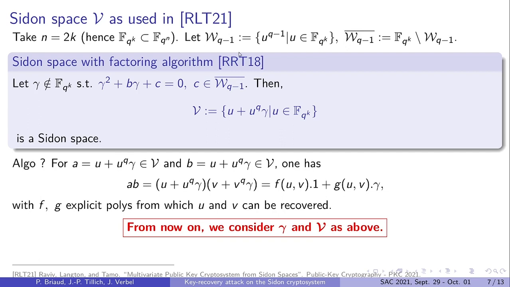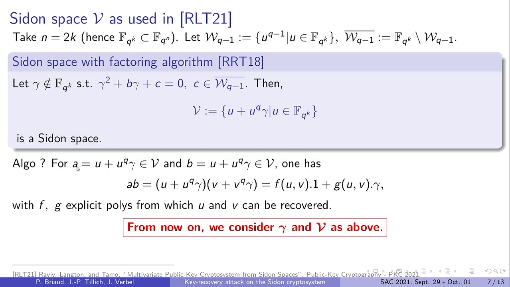We also need this definition, which is the set of (q-1) powers in F_{q^k}, and the Gabidulin space which is used in the scheme is of this form. Here gamma is a generating element of F_{q^n} over F_{q^k}, so in particular this is a root of a polynomial of degree 2 over F_{q^k}, and in this construction we ask that c, which is a constant term, is not a (q-1) power.